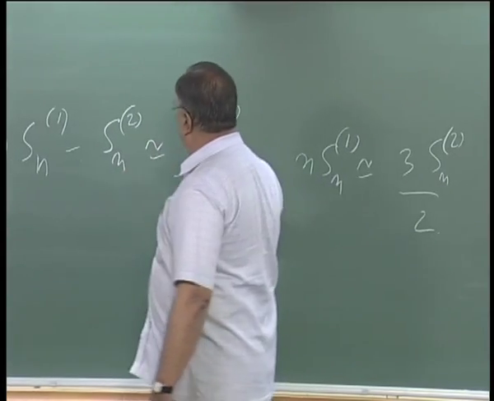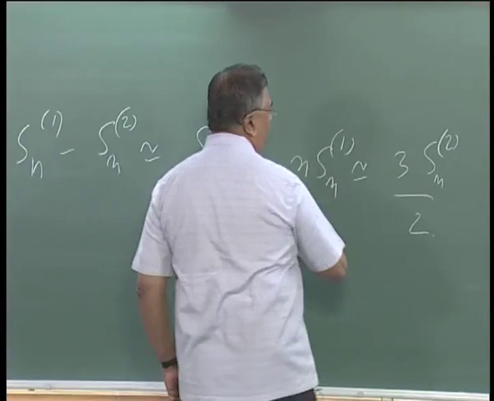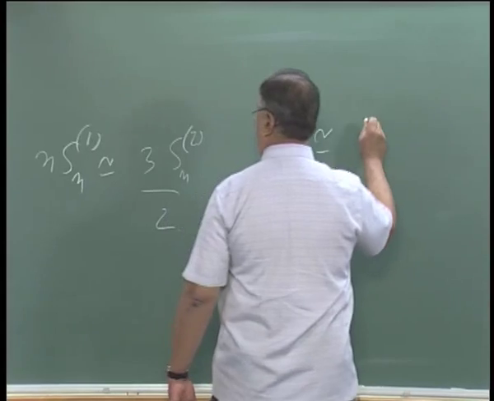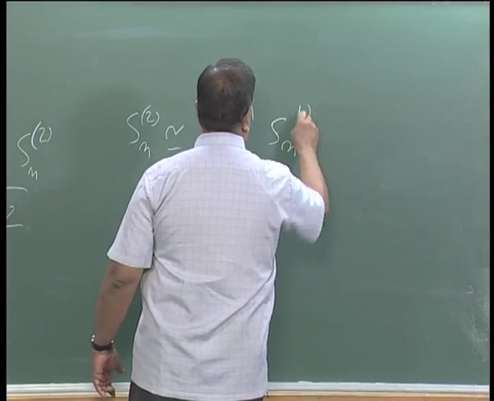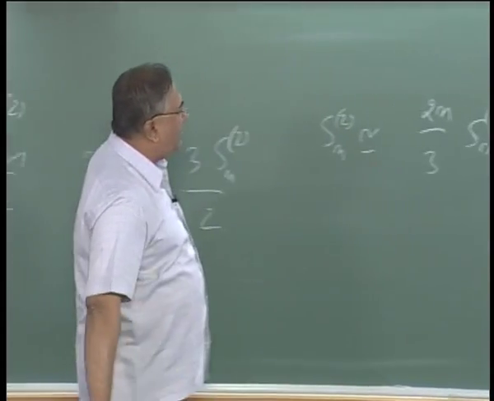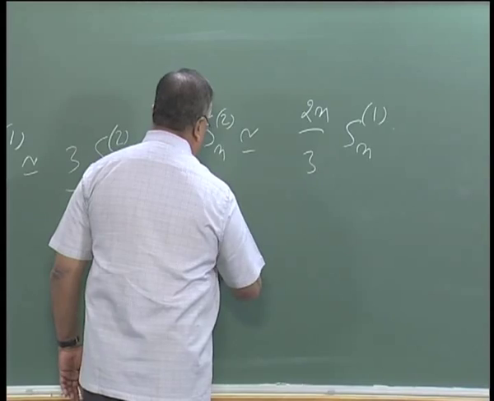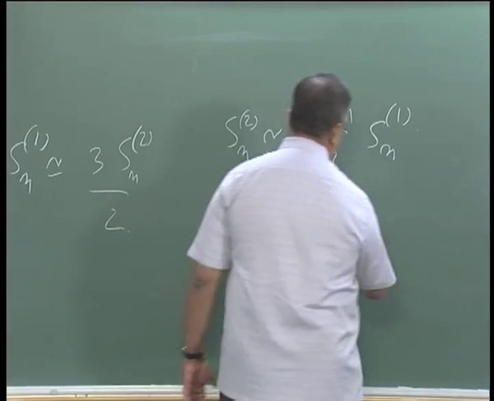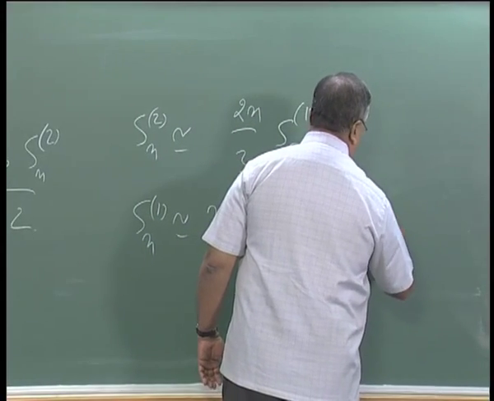These two are the same and this has already been estimated. So Sn of 2 goes like 2n by 3 times Sn of 1. What is Sn of 1? It goes like n squared by 2, we have already estimated that for large n. Therefore we have Sn of 2 goes like n cube by 3.